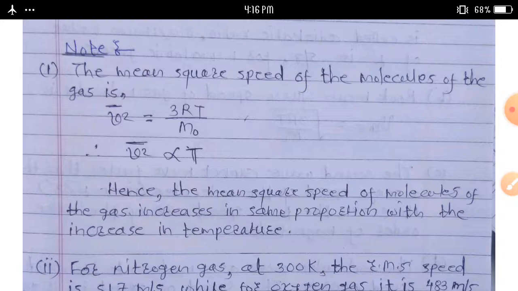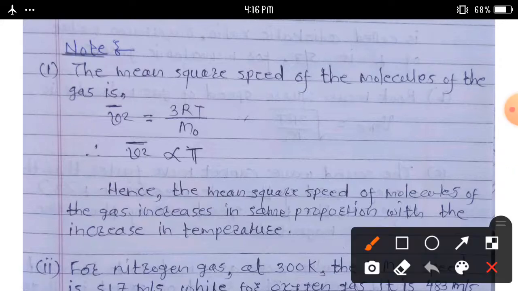Here 3 is a constant, R is also constant, M0 is also constant. Then we can write v square bar is directly proportional to T, because all other terms are constant.